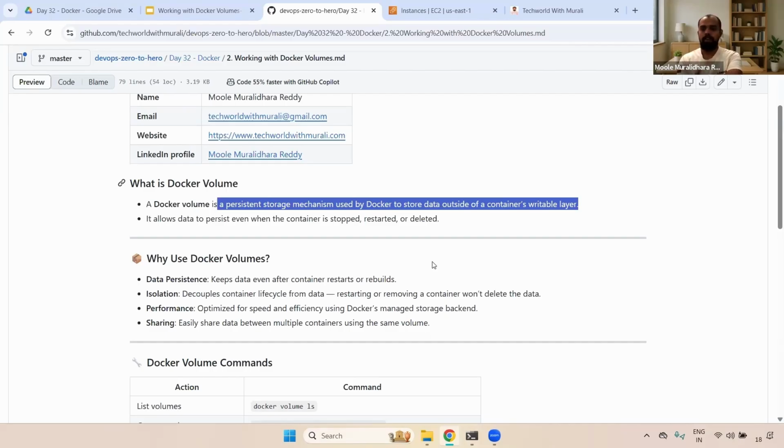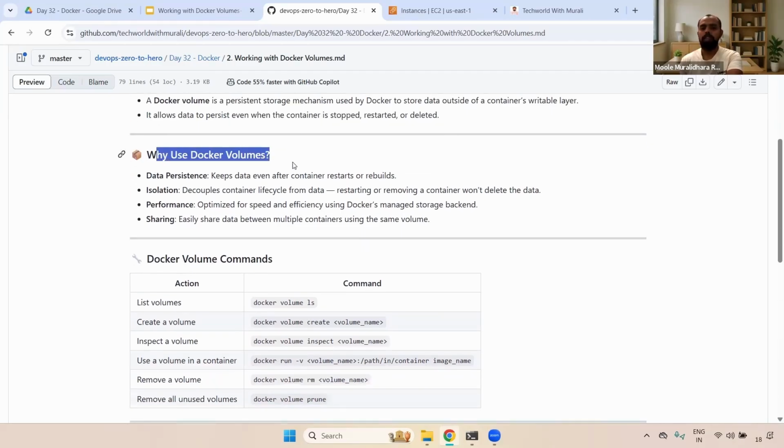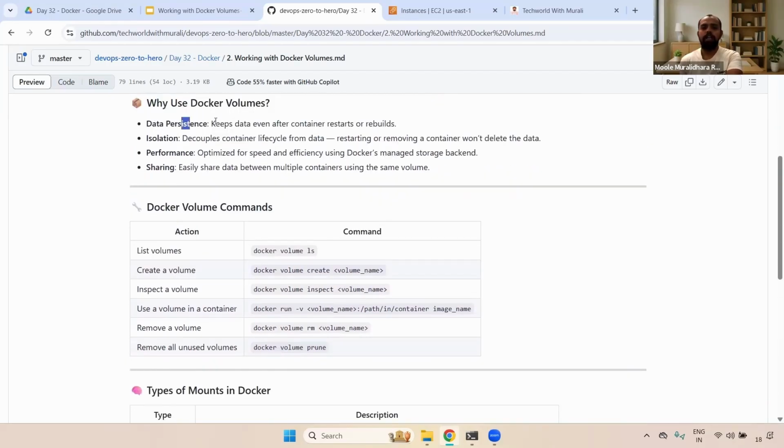Okay, we can see that so that you will get some idea. It allows data to persist even when the container is stopped, restarted, or deleted; still the data will be there. And why we use Docker volumes: especially data persistence, as I said, it keeps data even after container restarts or rebuilds. Rebuilds means once you delete and create again, it will still be there. The data won't be lost. Understand, right? And next, isolation. It decouples container life cycles from data. It means, as I said, restarting or removing the container won't delete the data. It still exists at that specific volume path.